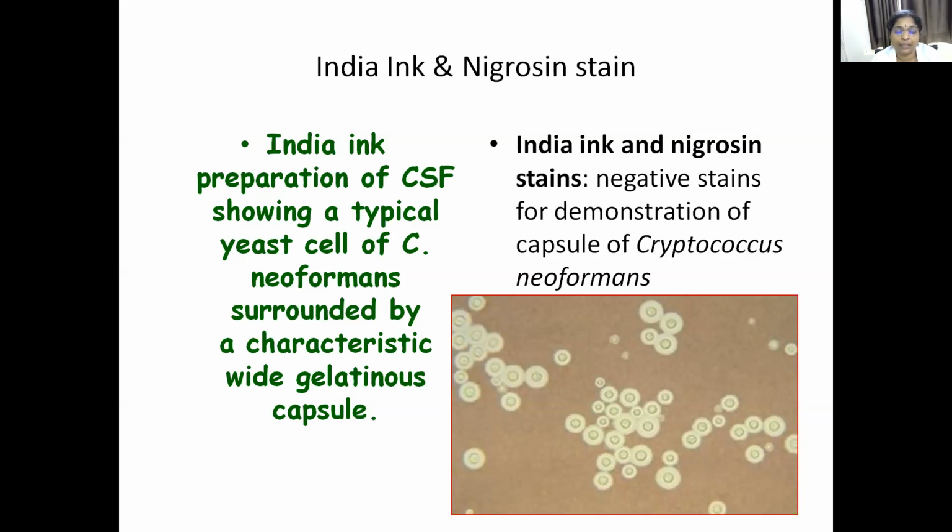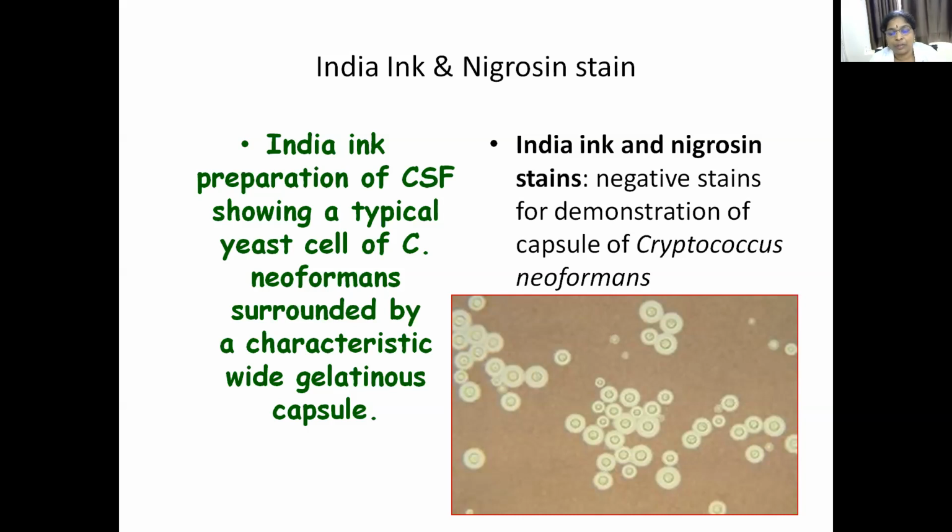A drop of CSF is taken on a slide and a drop of India ink or nigrosin stain is added, a cover slip is placed and it is observed under the microscope. Then you can see, under a dark background, bright colored, round shaped budding yeast-like cells, which confirms the presence of Cryptococcus.